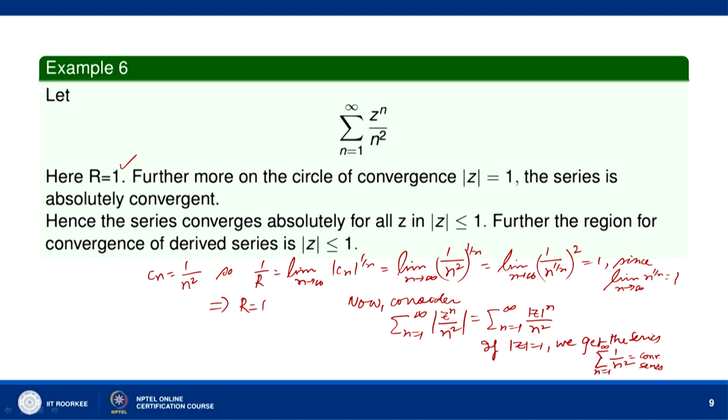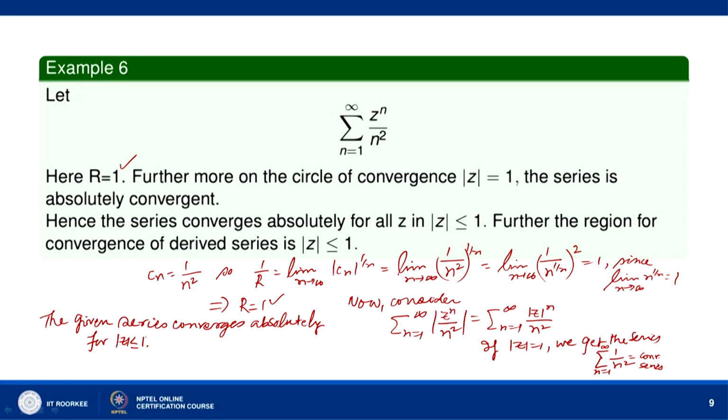It is a convergent series, and therefore, the given series converges absolutely for mod z less than or equal to 1. For mod z less than 1, it converges because its radius of convergence is r equal to 1. So, the given series converges absolutely for mod z less than or equal to 1.